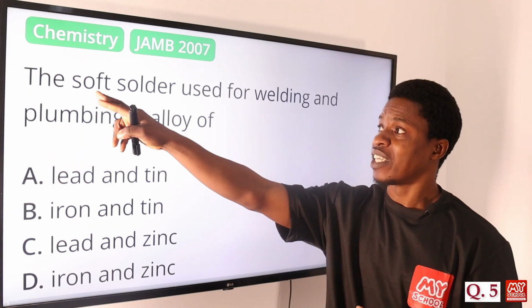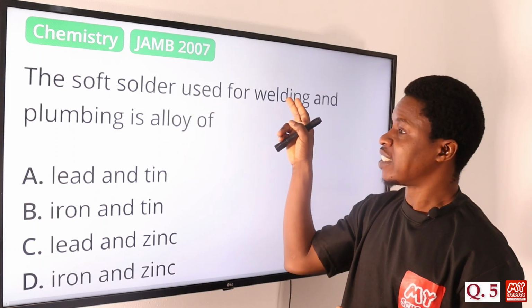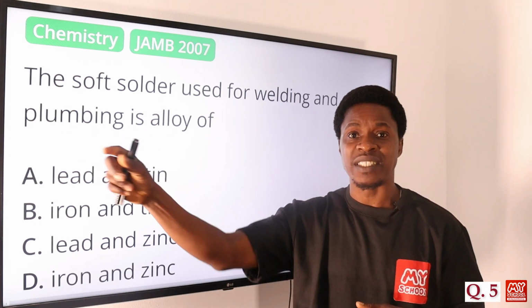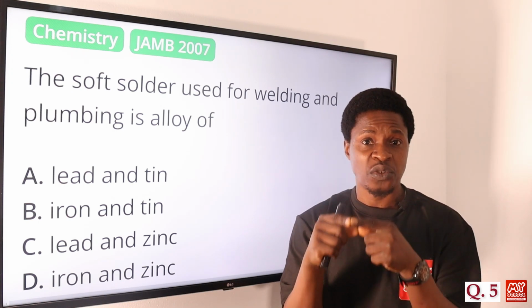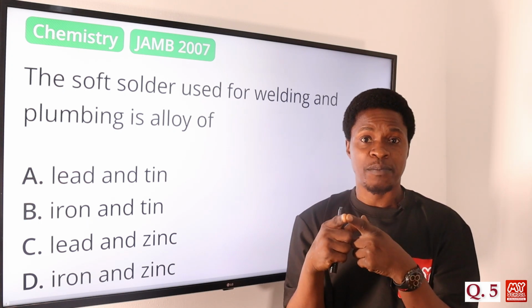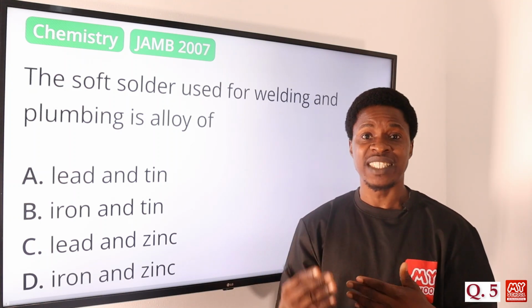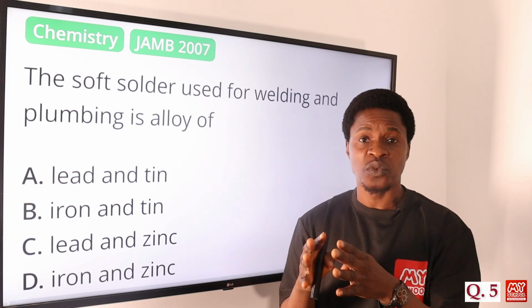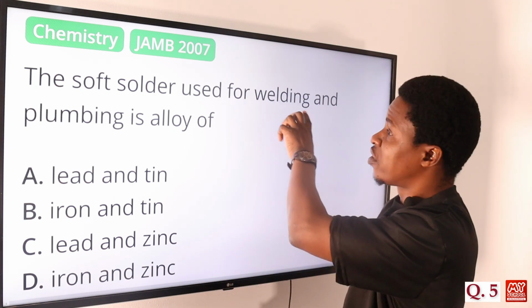And then we are talking about a soft solder. For a soft solder to be qualified to be used for welding and also for plumbing, the elements combined to form that alloy must definitely have a low melting point. We talk about what we call a eutectic alloy, a kind of alloy that has a low melting point when you apply it, and can weld two or more metals together.